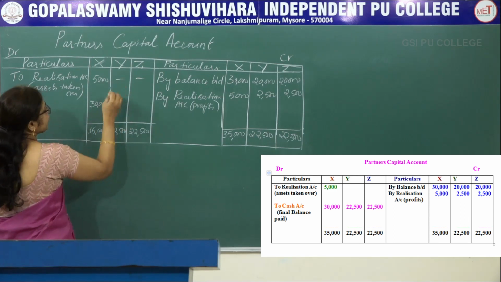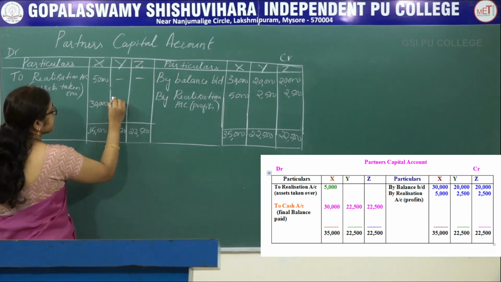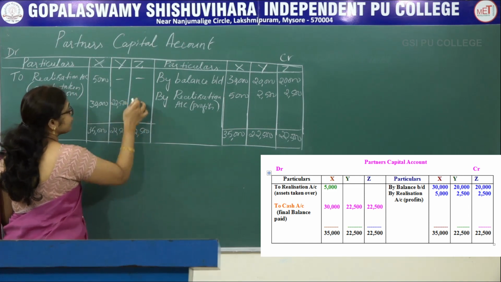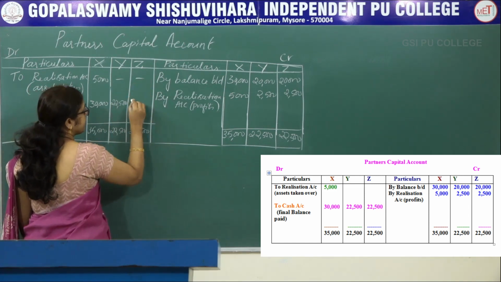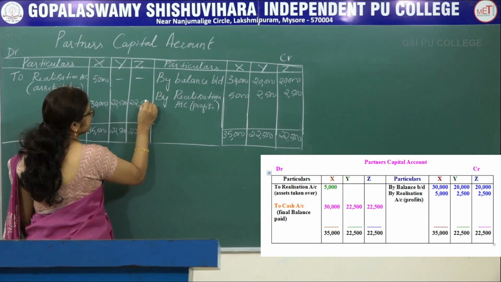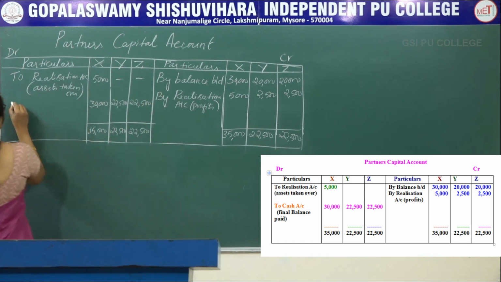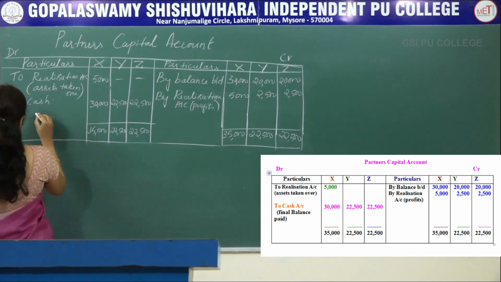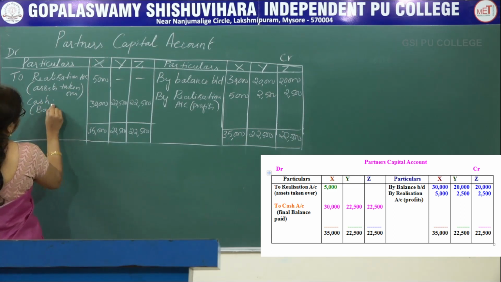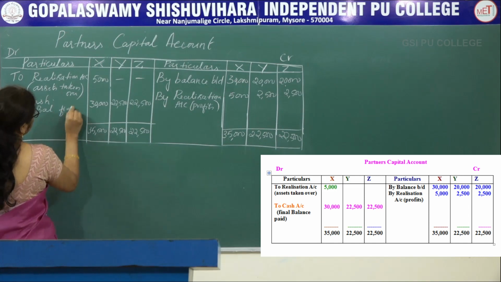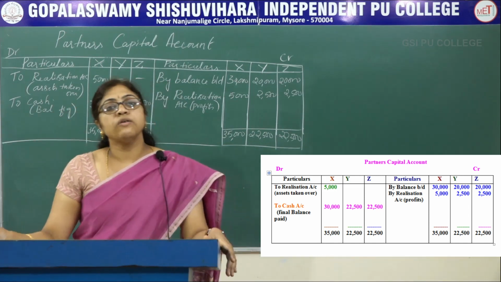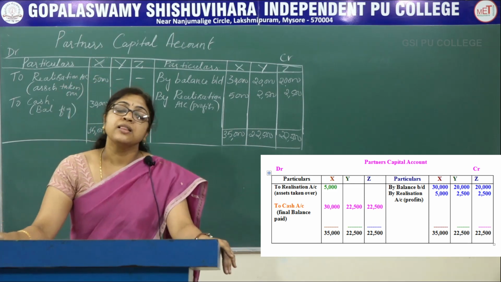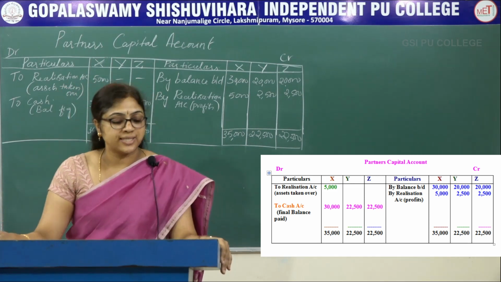Here 22,500 minus 0, 22,500. Here also 22,500 minus 0, you will get 22,500. So this balance is carried down to cash account. This is the balancing figure.